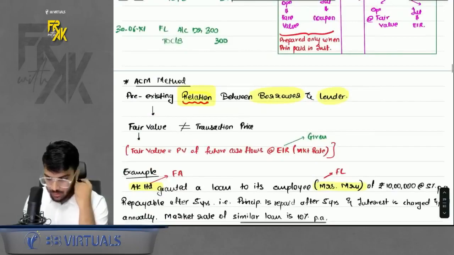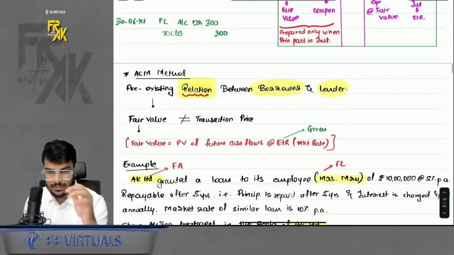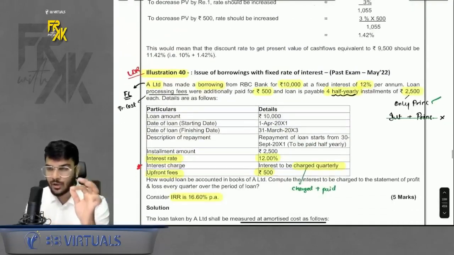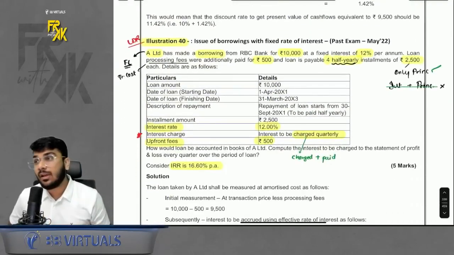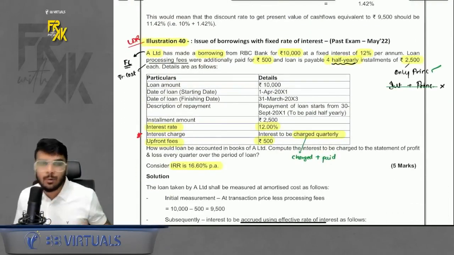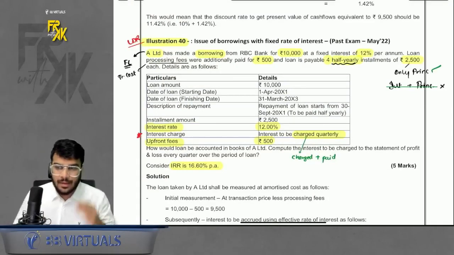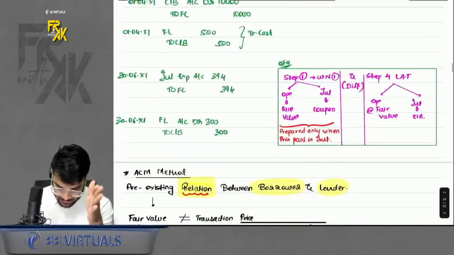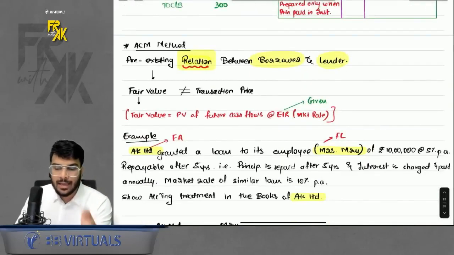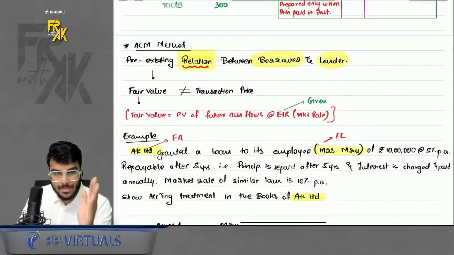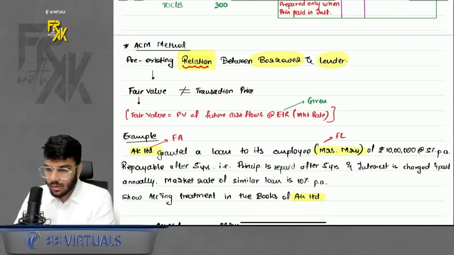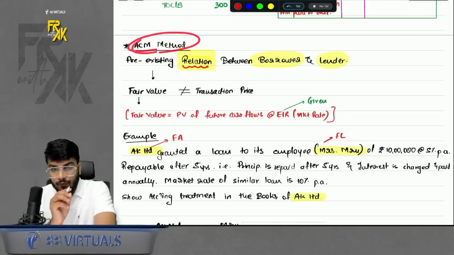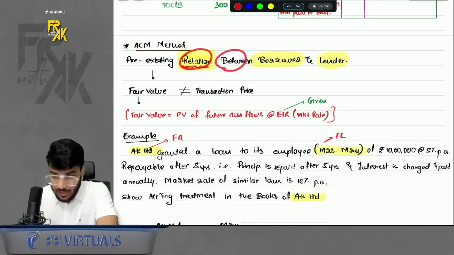Done. Is this clear to everyone? Yes. That means this was the basic first part of your ACM method, where we do not compute the fair value, but we assume the fair value, right? Is this clear till here? Then I can proceed further with the next part of ACM method. Is this clear till here, guys? Yes or no? Tell me very quickly. Yes? Perfect.